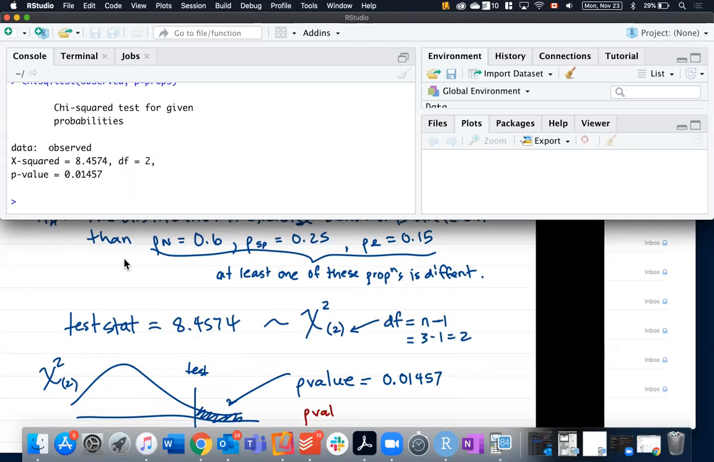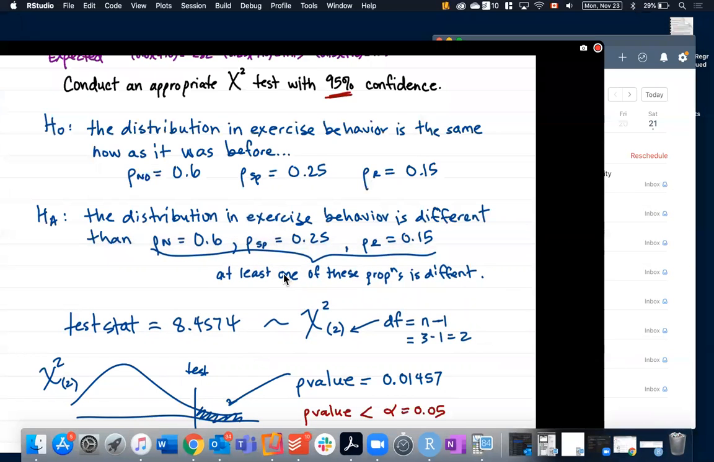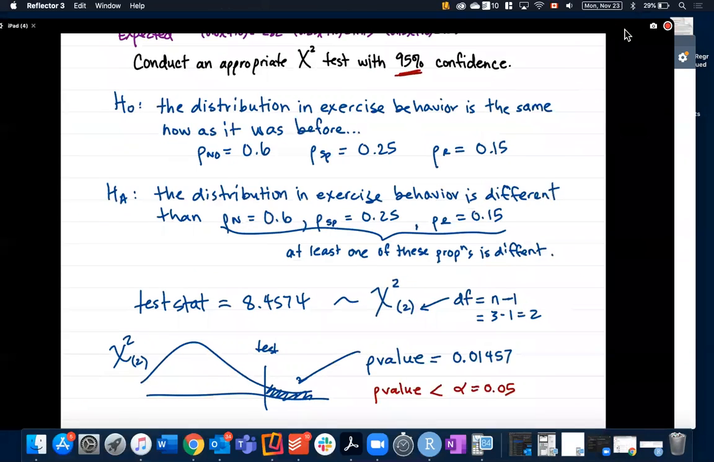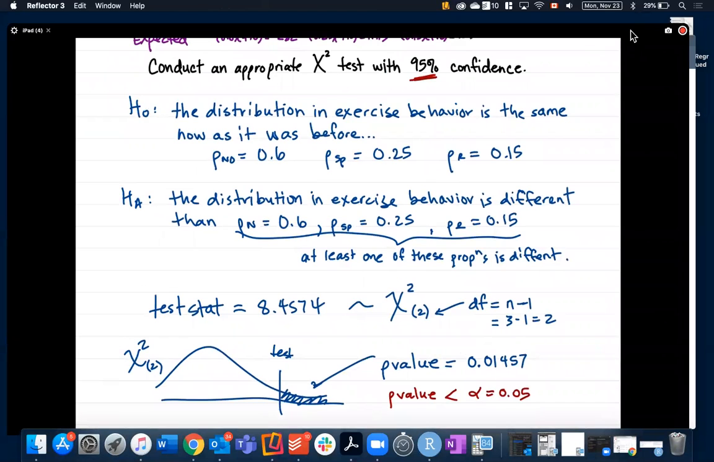And so from that, we can go through and make a conclusion here. Our p-value is definitely less than our alpha, which was 0.05, because they asked us to do this test with 95% confidence, right? And so my p-value is less than my alpha, which means that I'm going to reject the H naught. Okay, we have significant evidence here to say that the exercise behavior is different from the 0.6, 0.25, and 0.15.